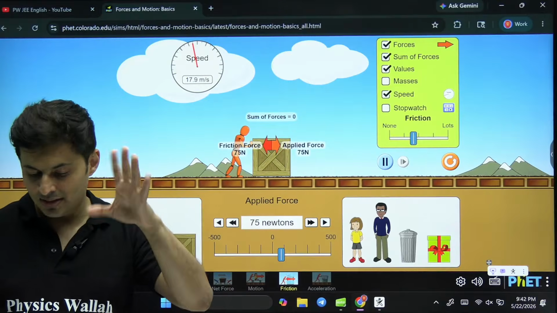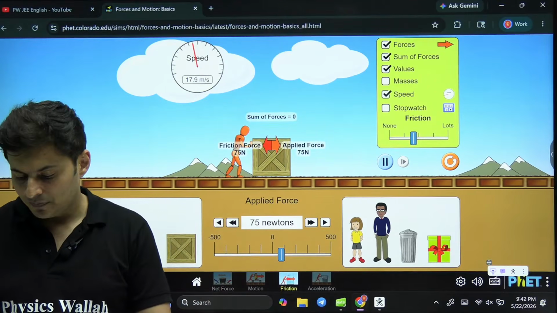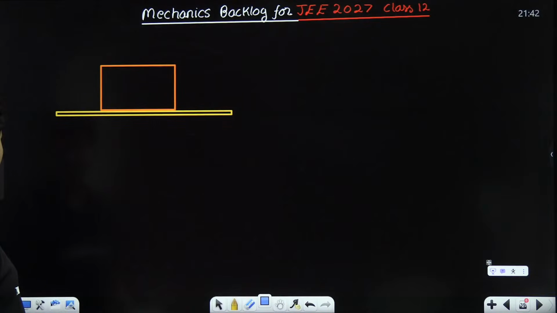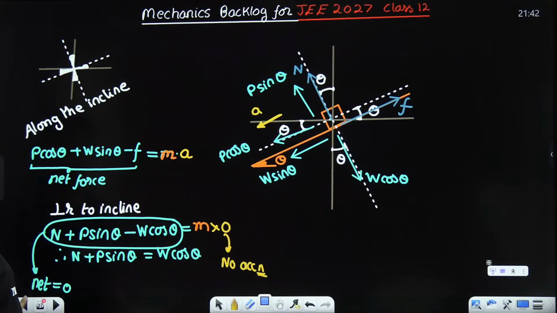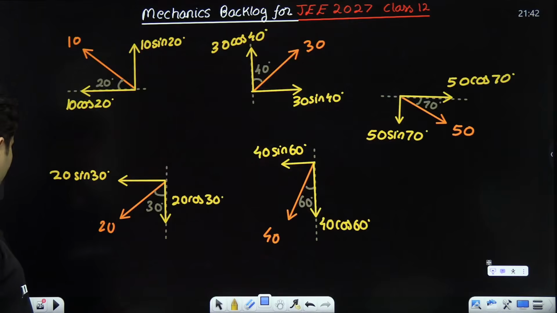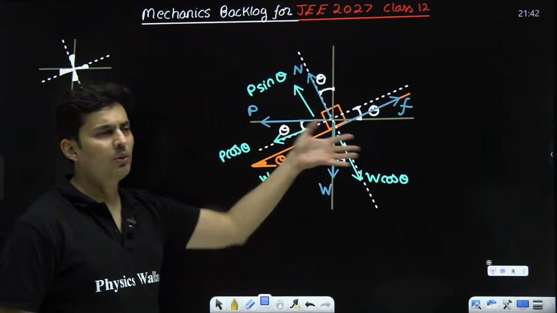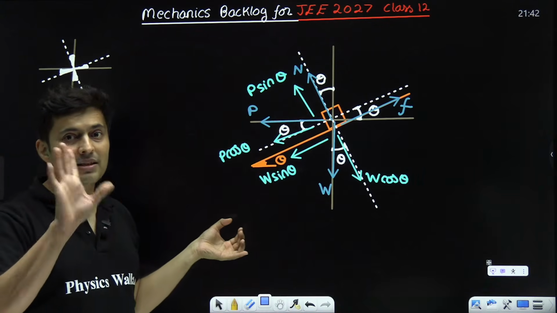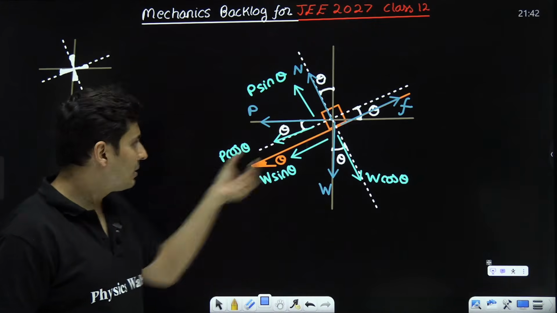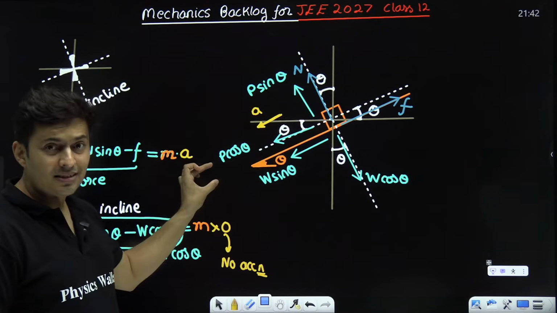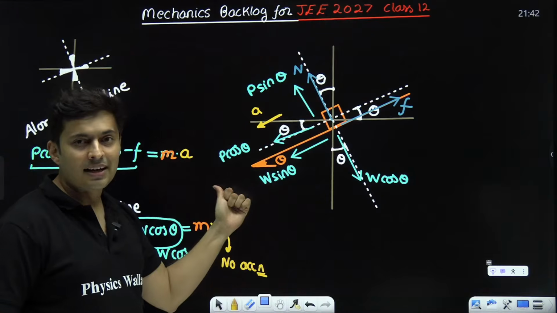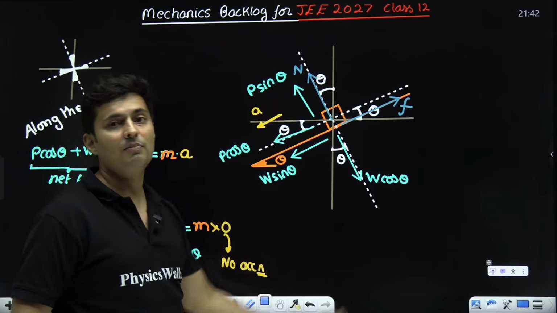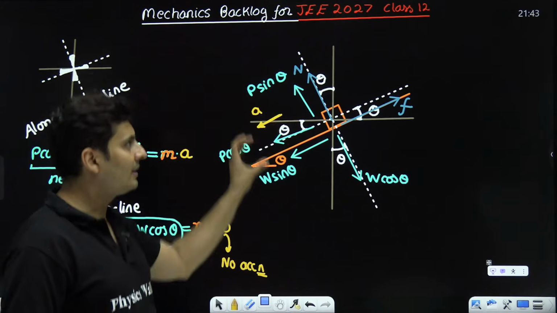Newton's law is clear. What is the meaning of Newton's law? Now, if you go to this particular question, there were multiple forces on this box, but it was accelerating. That means there was an unbalance. Since it was accelerating like this, the unbalance was in this direction. It was not balanced in this direction, but in this other direction, it was balanced because it was not having any motion like this.